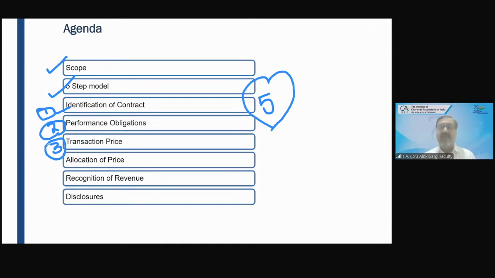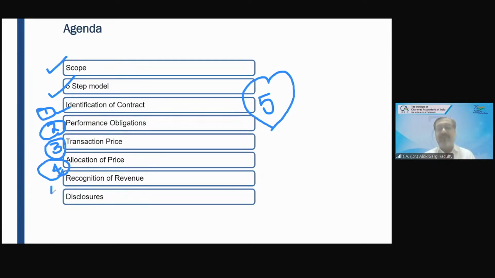Two performance obligations. I will recognize revenue for the sale of the book when I deliver the book and get the money. I will recognize the revenue for the classes on completion of the course, on completion of the classes, or on a pro rata basis also. Okay. What is the transaction price? The transaction price is the price which I am charging him, for example, 10,000 rupees. Allocation of price. If he is giving me 10,000 rupees, that 10,000 rupees will be allocated into multiple performance obligations. So this 10,000 will be allocated into which two performance obligations? Book and classes.